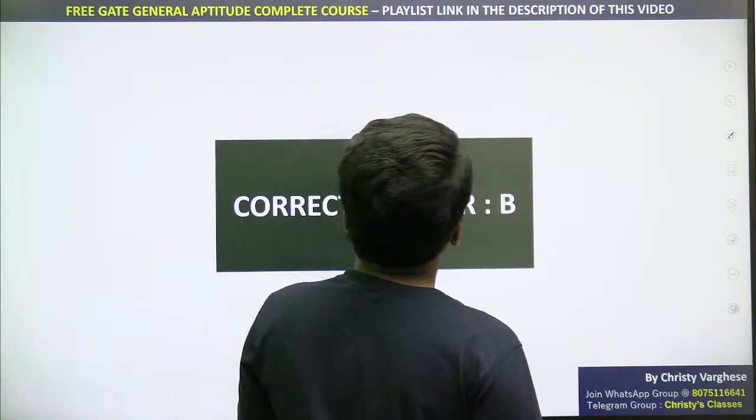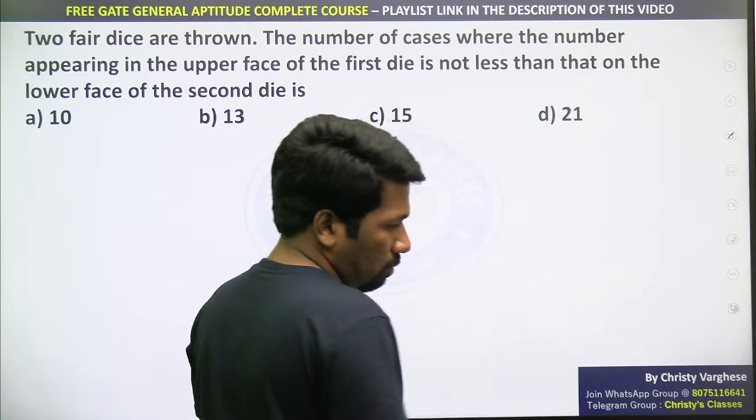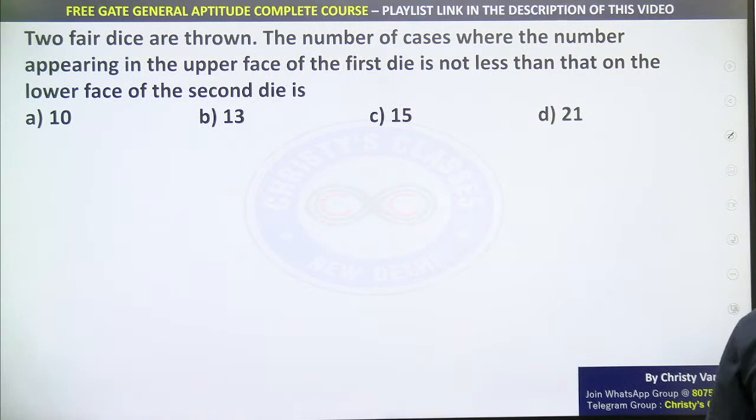This one I'll come back to. Try this probability question. I have discussed this kind of question before, and it got repeated. A dice based question.